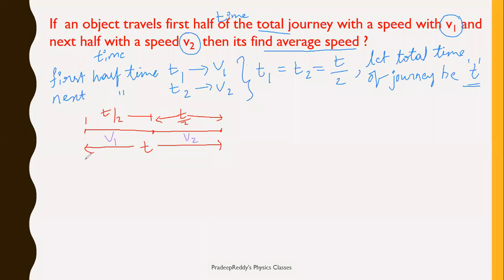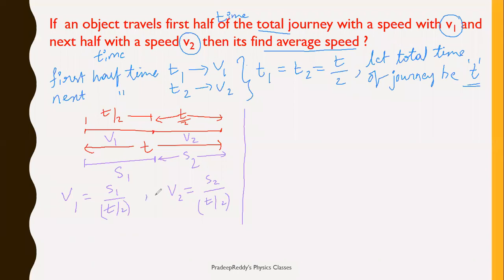Now the length traveled in the first half time I represent with s1, and the next with s2, right? For the first case I write v1 is equal to s1 divided by t by 2, and for the next half v2 is equal to s2 divided by t by 2.